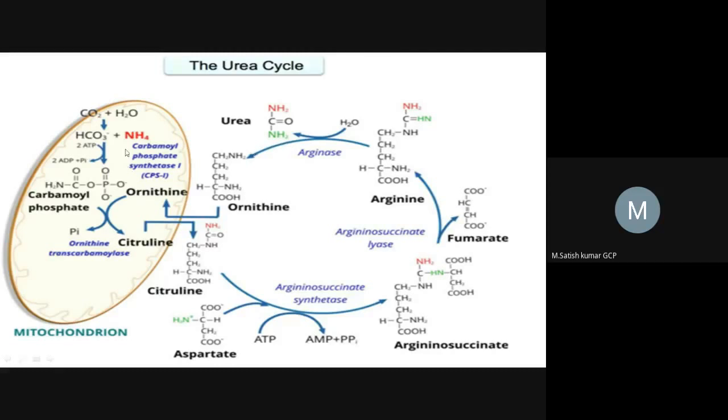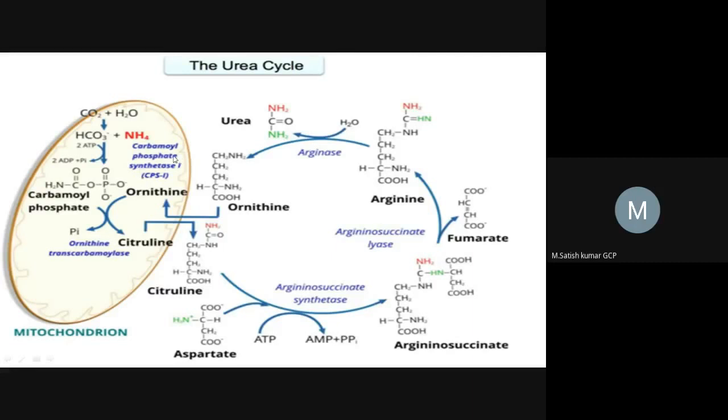So what is happening here? Ammonium molecules produced from the transamination reaction and deamination reaction are condensed with bicarbonate ions, which are present in the mitochondria. Actually, the urea cycle occurs in two places.